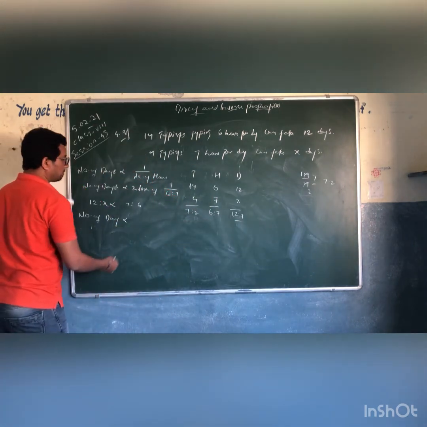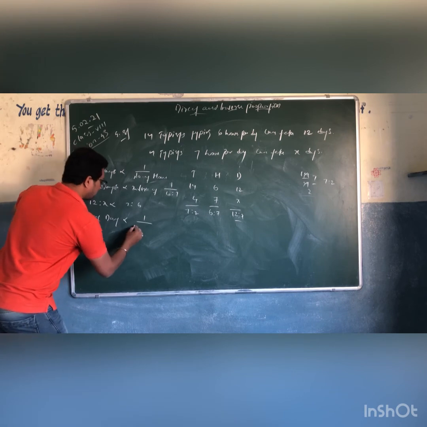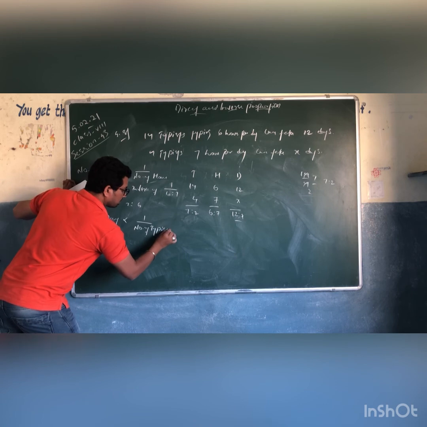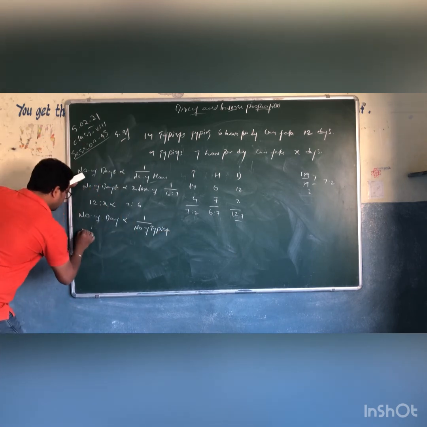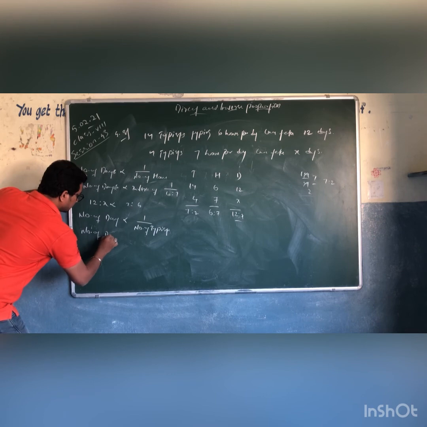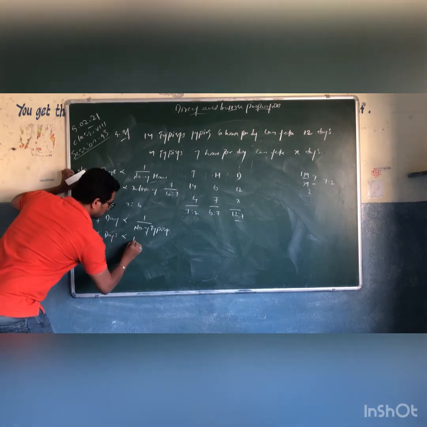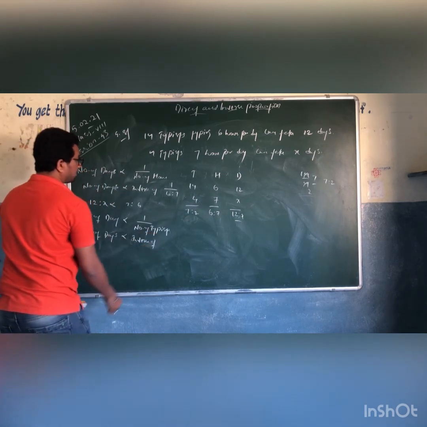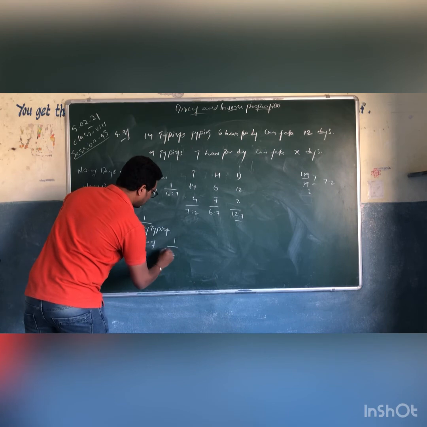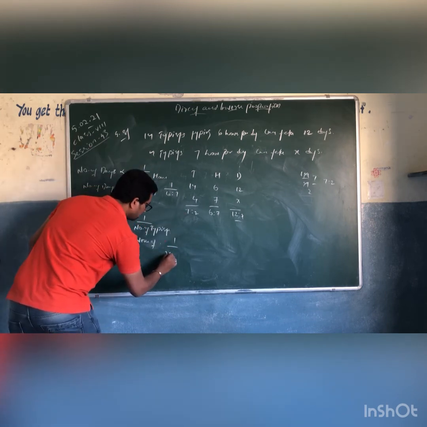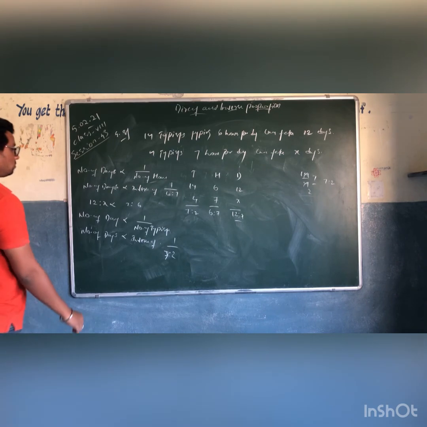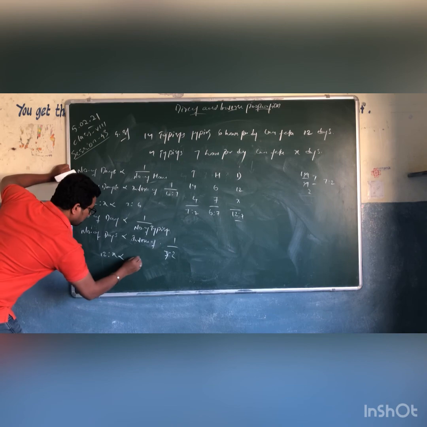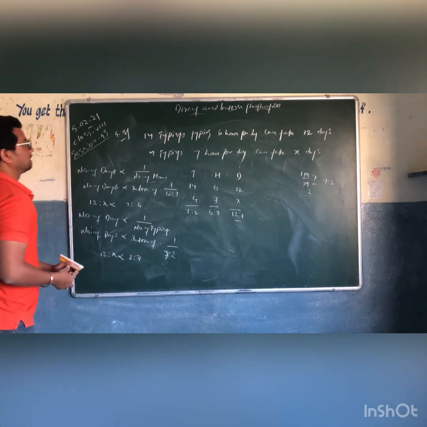Number of days is directly proportional to 1 by number of typists, which can also be written as number of days is directly proportional to inverse of number of typists. Inverse of number of typists is 1 by 7 is to 2. So number of days is 12 is to x, directly proportional to 2 is to 7.